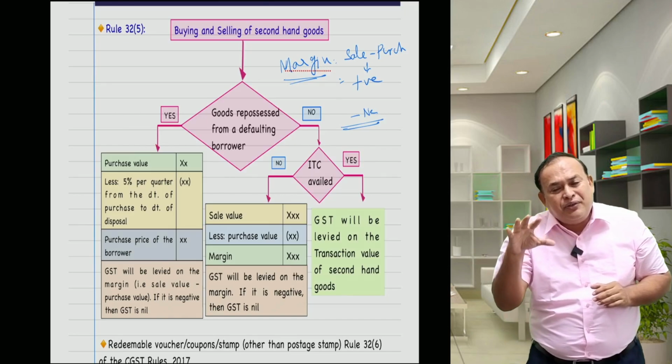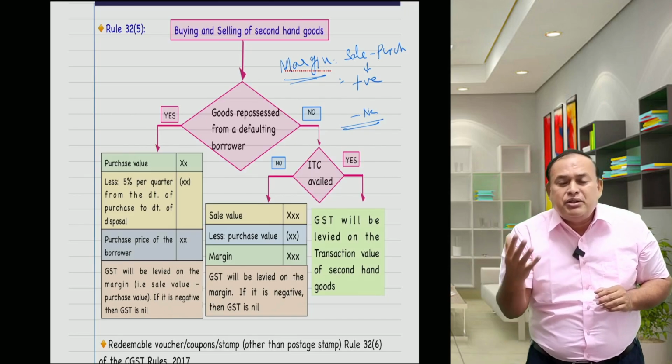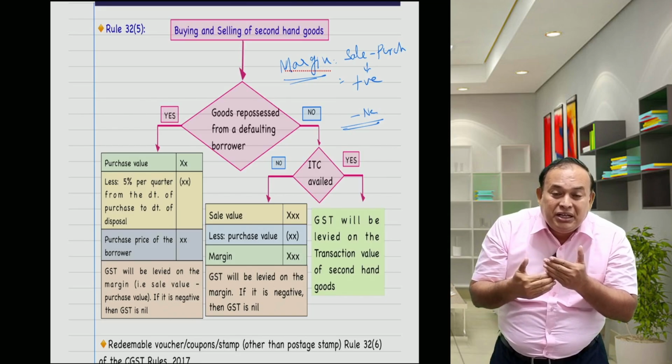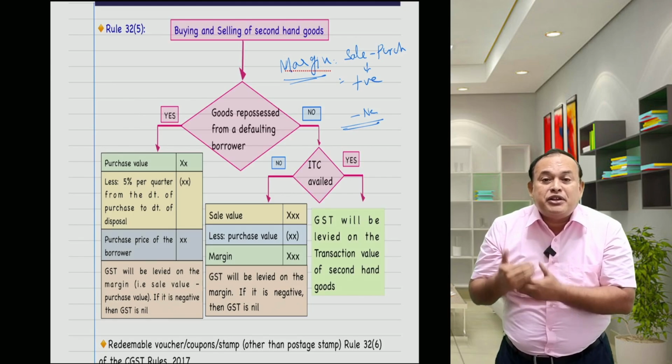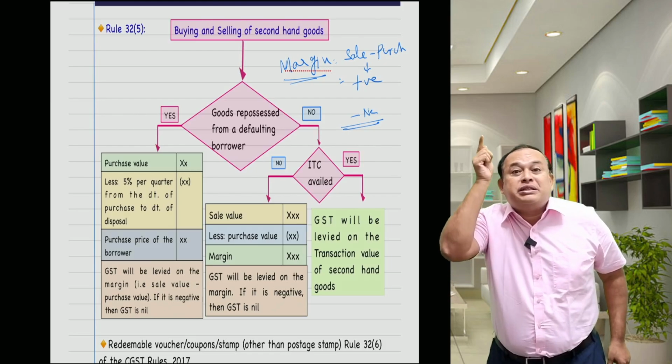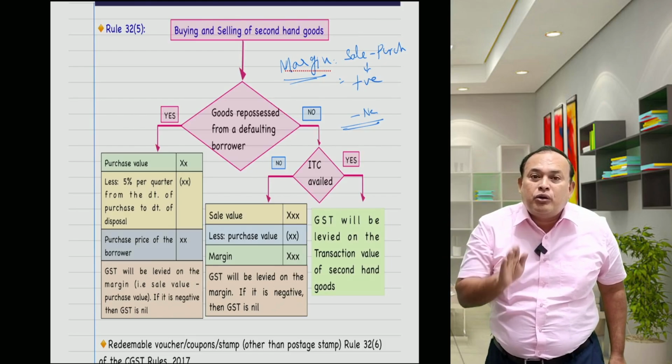The purchase price of the defaulting borrower is the purchase price of the banker after reducing 5% per quarter from the date of purchase till the date of disposal. That means you should not go and refer to the date of purchase by the defaulting borrower. Do not look at that.